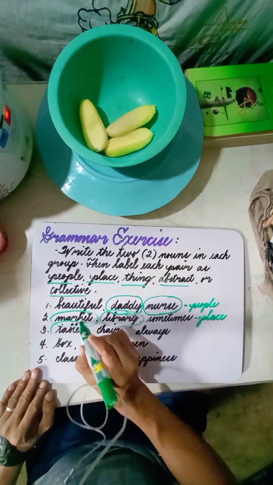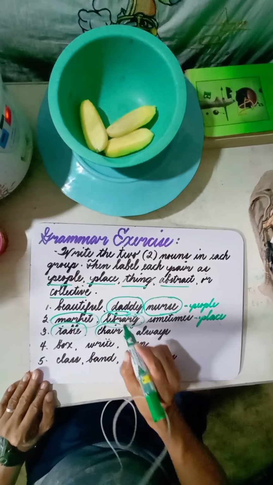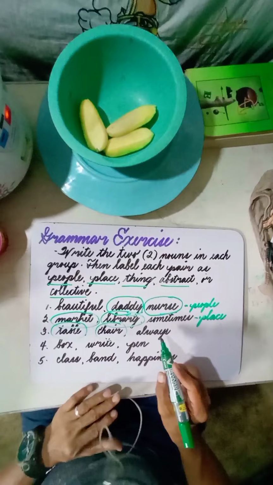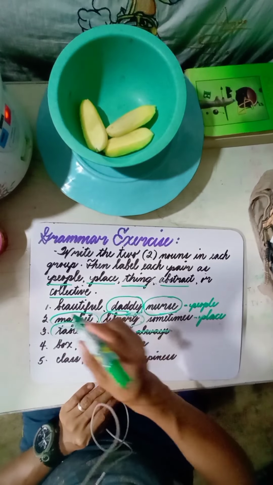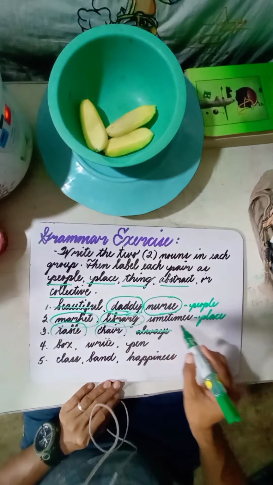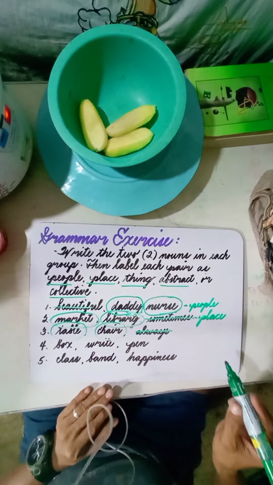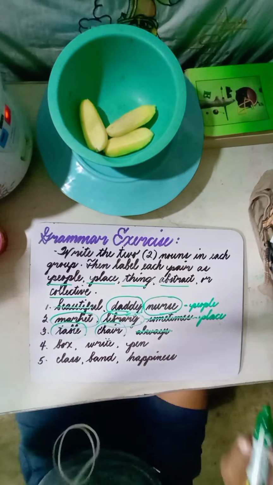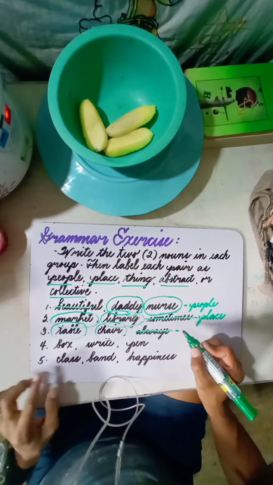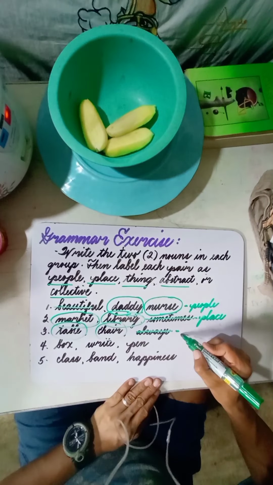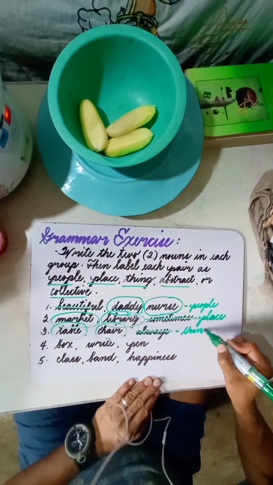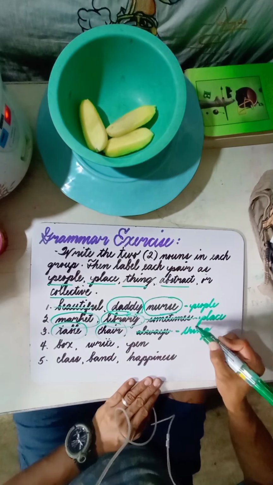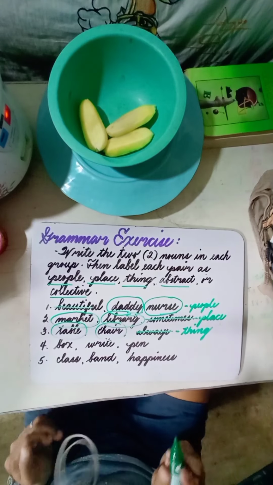Very obvious. We have the table and we have the chair. Always here is not included because that is an adverb. So we will cross out the words that do not belong in the pair. So table and chair, that's correct. We have thing. They fall under the category of thing.